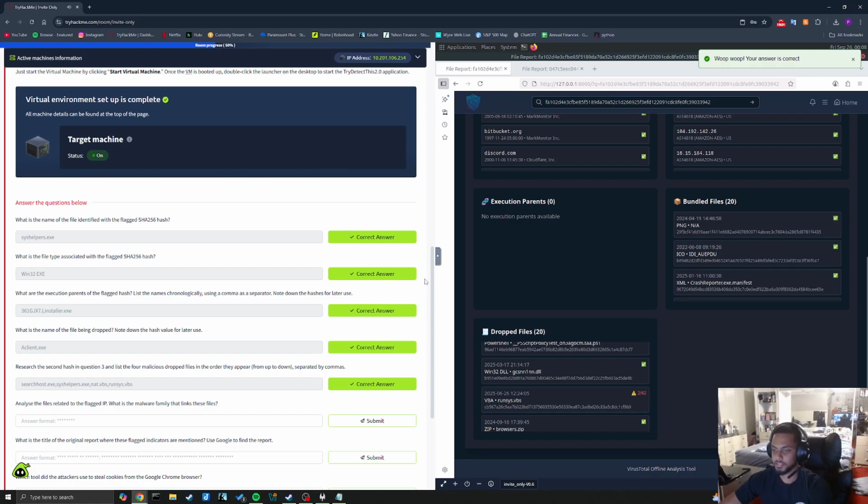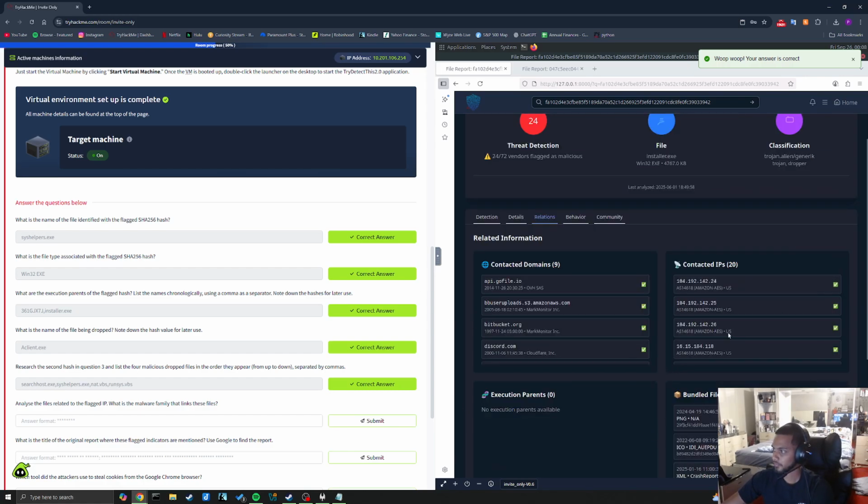Analyze the files related to the flagged IP. Okay. Analyze the files related to the flagged IP. I don't know if this is what it's referring to, but I'm gonna try it.